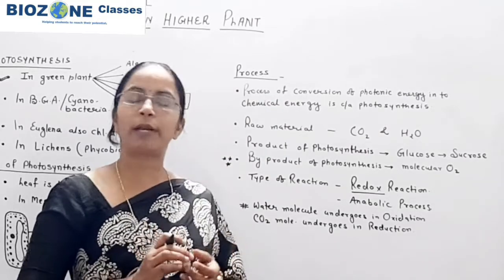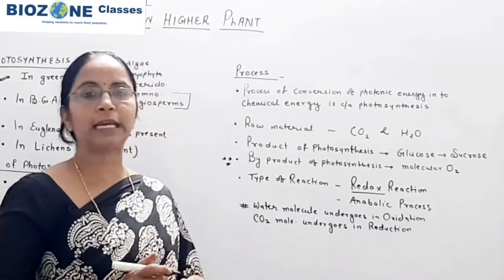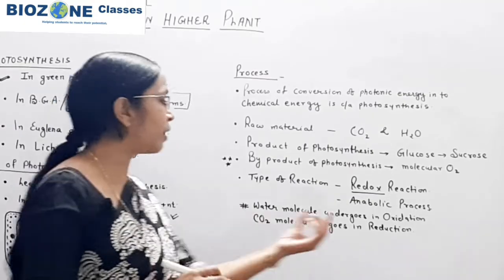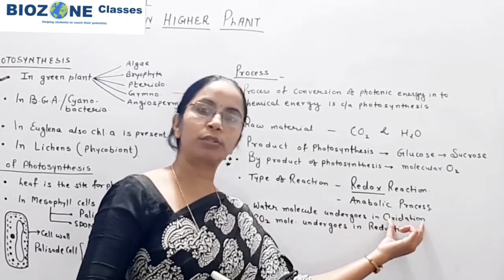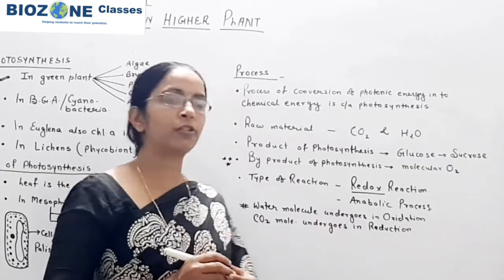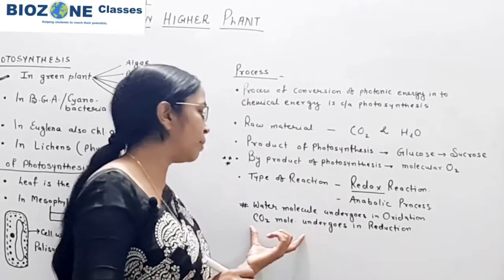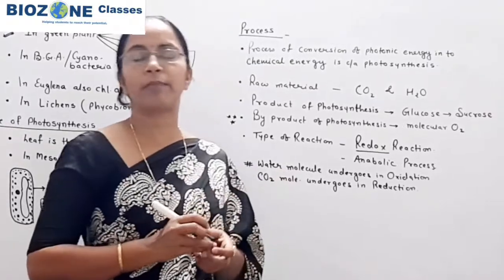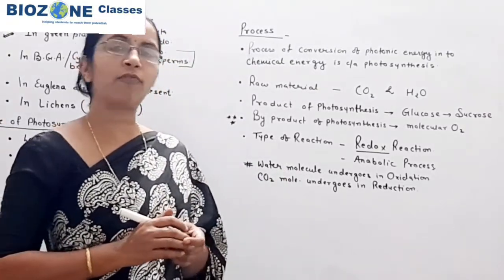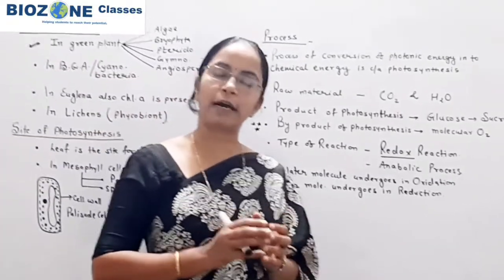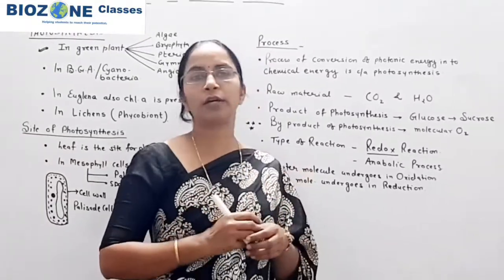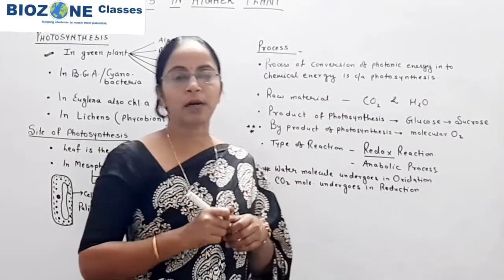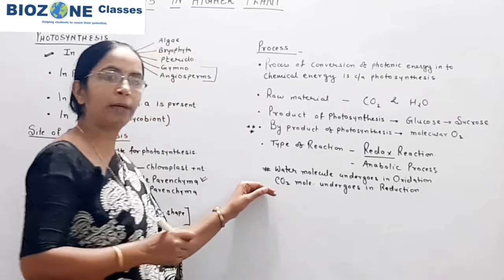we say one phase is the light reaction and the second is the dark reaction. The light reaction is responsible for the oxidation, and the dark reaction means the reduction of carbon dioxide, or the fixation of carbon dioxide in the form of glucose, is actually called the dark reaction, that we will study in our next coming session. So this part you remember very well.